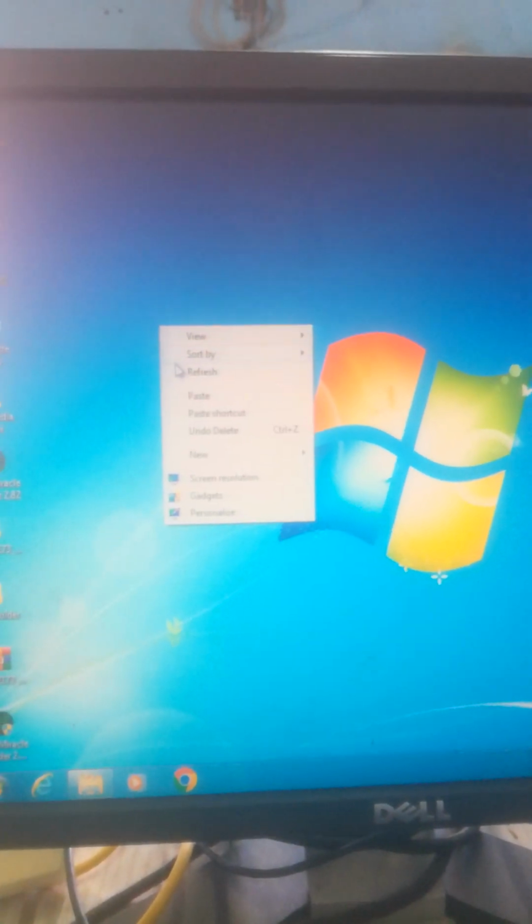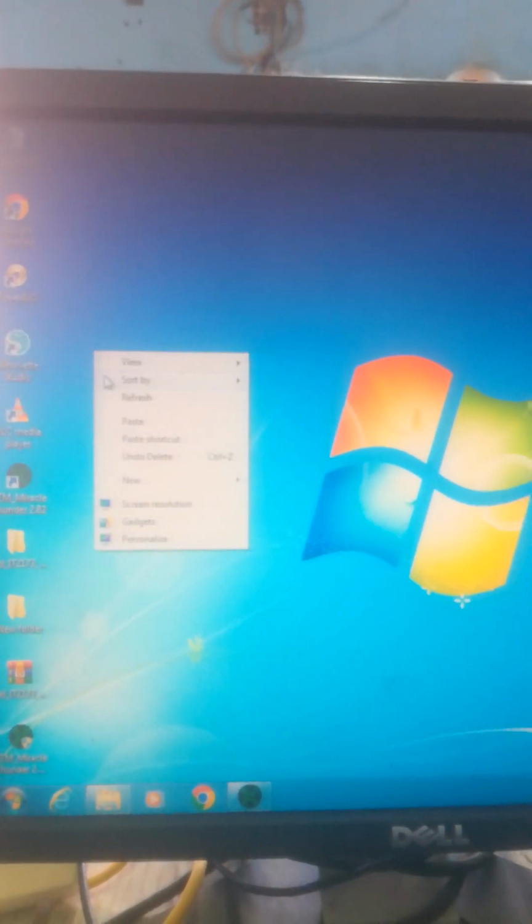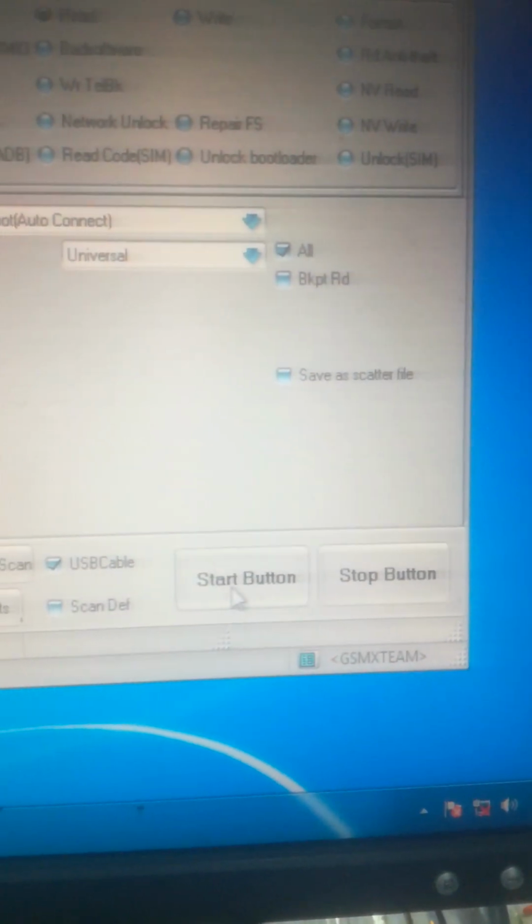After deleting, you close. Then you go back to your icon, your Miracle Thunder icon. You double click it. Wait for it to run. You'll find that now the start button will start working.